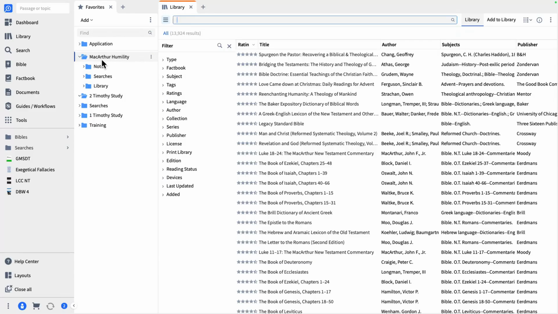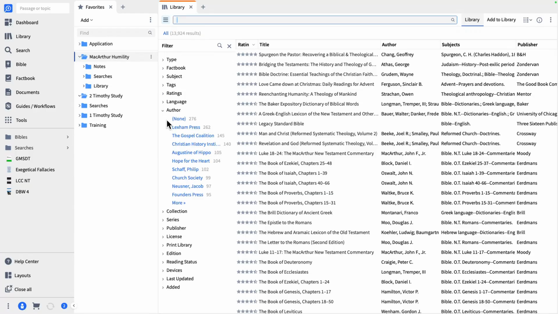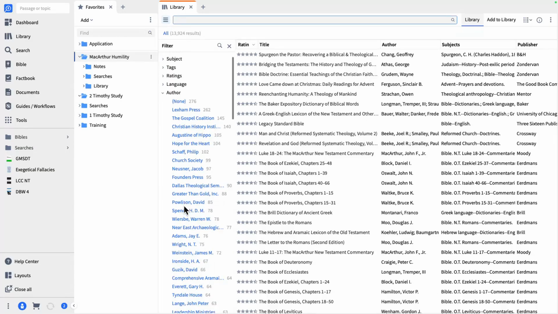So let's grab all of the books I have in my library that have been authored by MacArthur. Let's start there. We can do that in our library. Go to the filter section over here, and then we're going to just click on author. Look for John MacArthur. I don't see him, so I'm going to click more because I know I have books by him. And we'll keep going down.